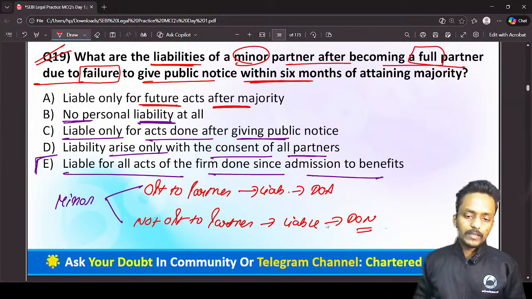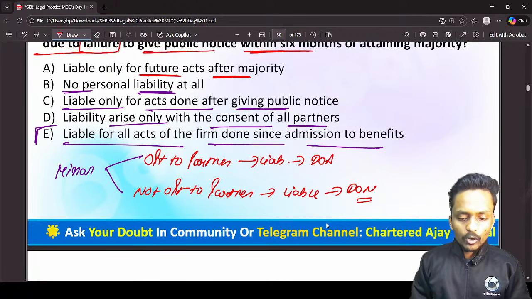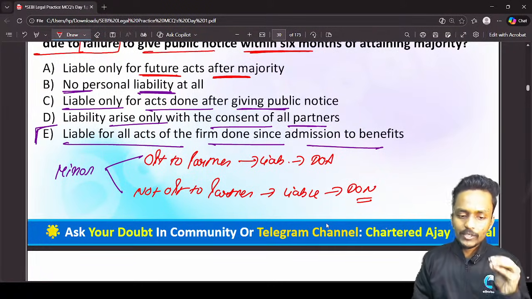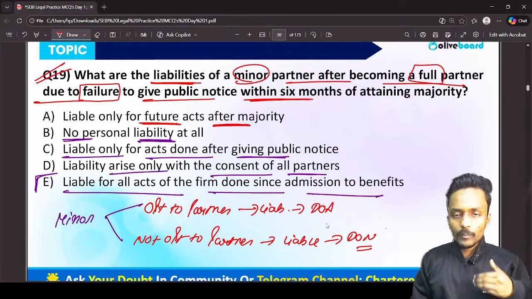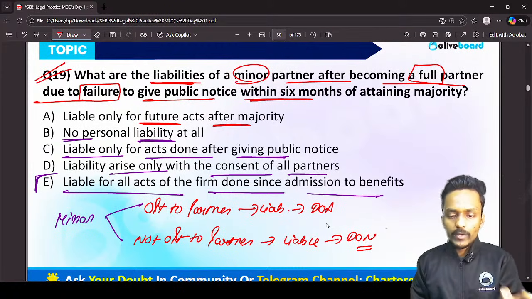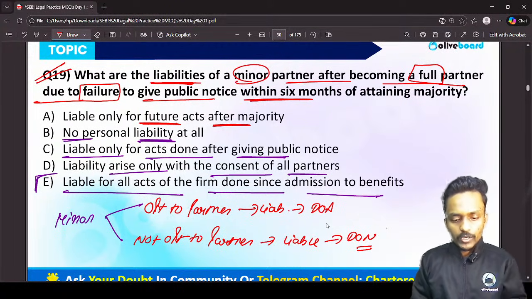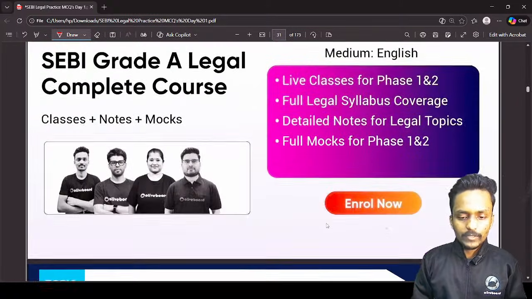Till the minor gives a notice to the public that he is not opting to become a partner in the partnership firm, his share is liable to the public. In this case, because the minor has decided to become a partner or has not given notice within 6 months, he is deemed to become a partner, so his share will be liable for all acts since the date of admission to the benefits.